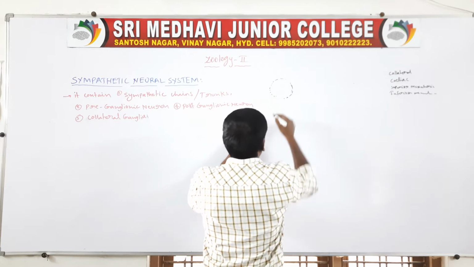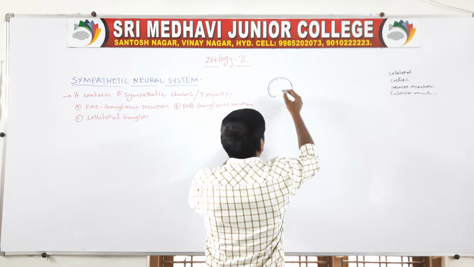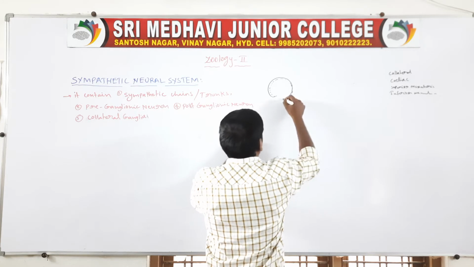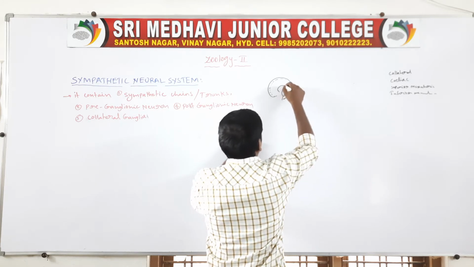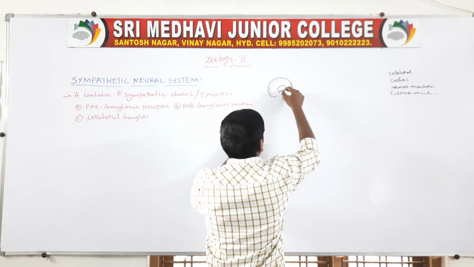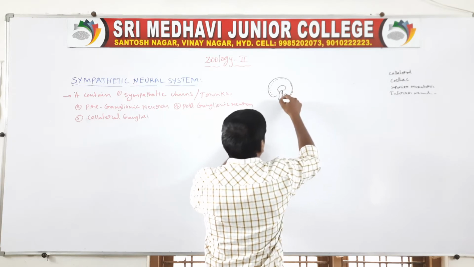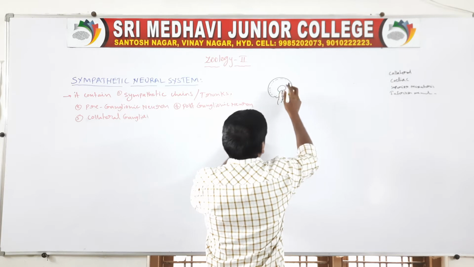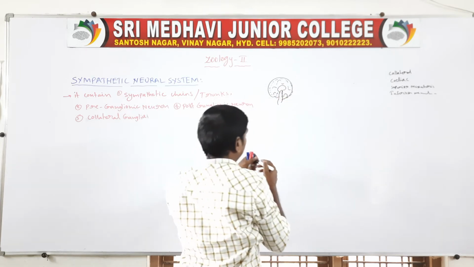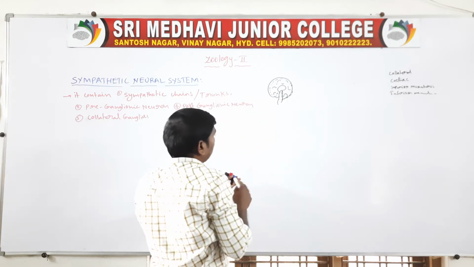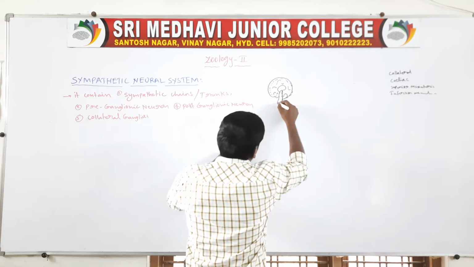So this is the brain, and these are the spinal cord.